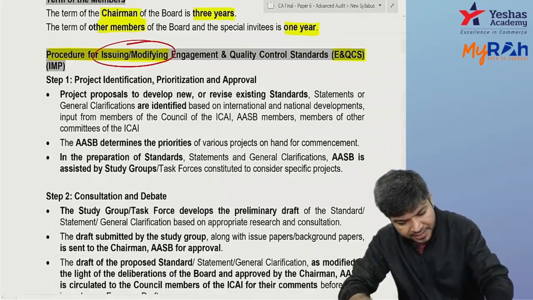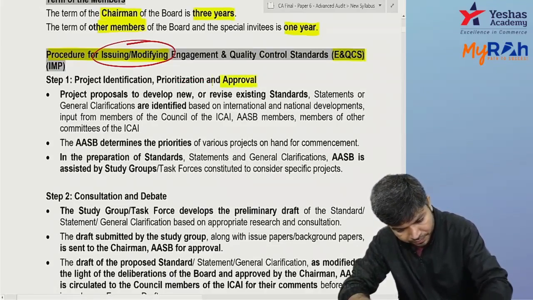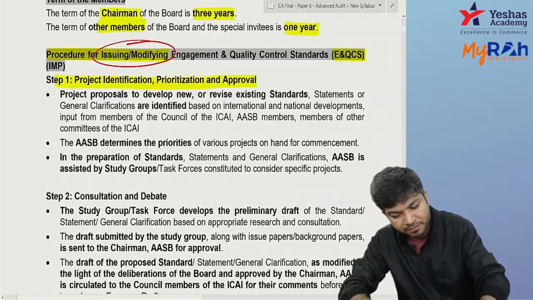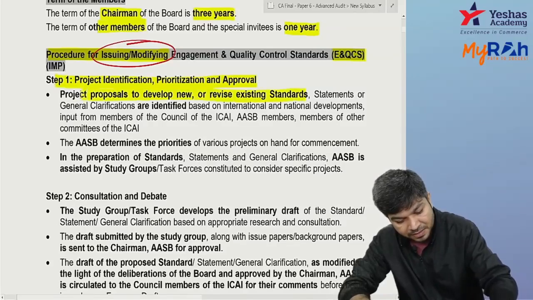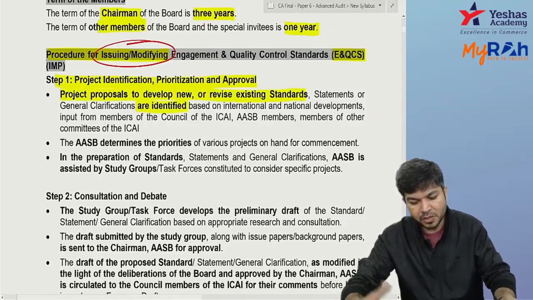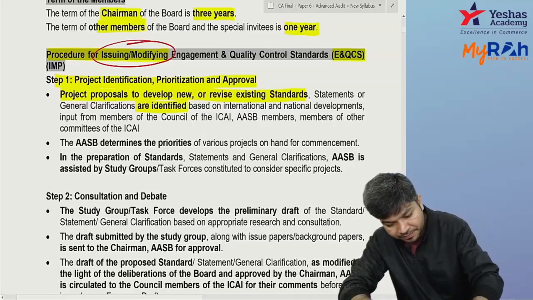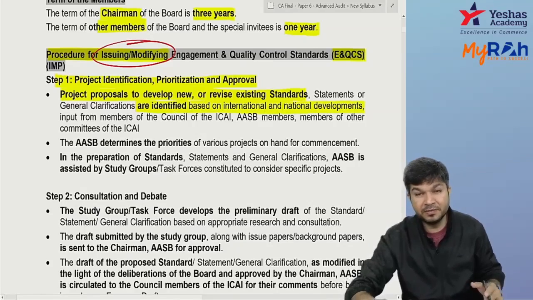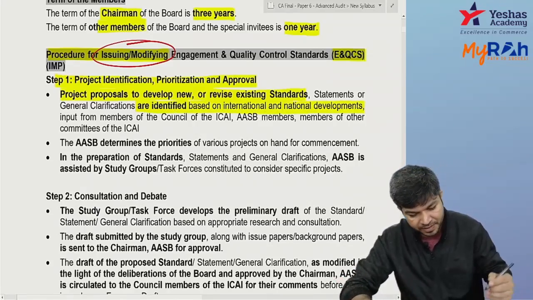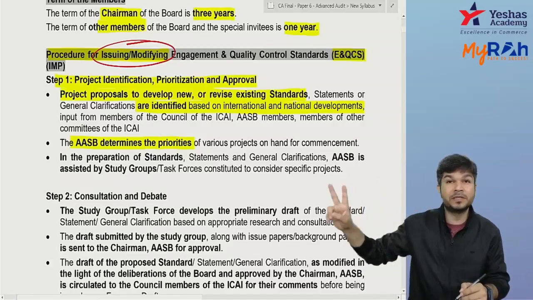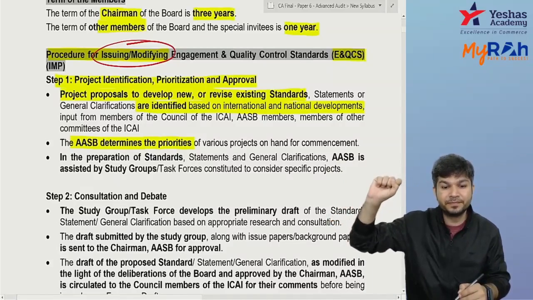Okay, the project identification, prioritization, approval. Project proposals to develop or revise the existing standards are identified based on national and international developments. AASB will basically identify where we need a standard, where we need to change the standard. Then AASB determines the priority. Suppose we need a standard at 2 places, which one should we do first?